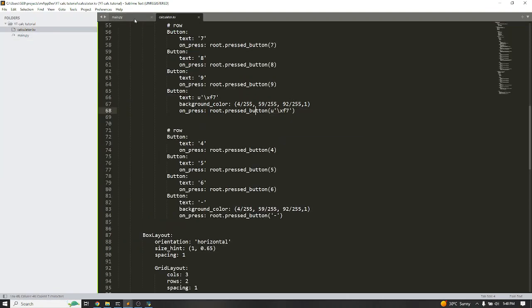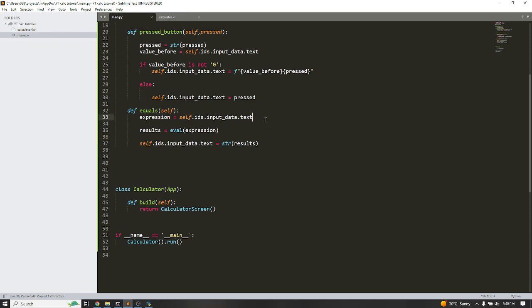So let me copy the Unicode file and come here. Now, I'm handling the division sign first.